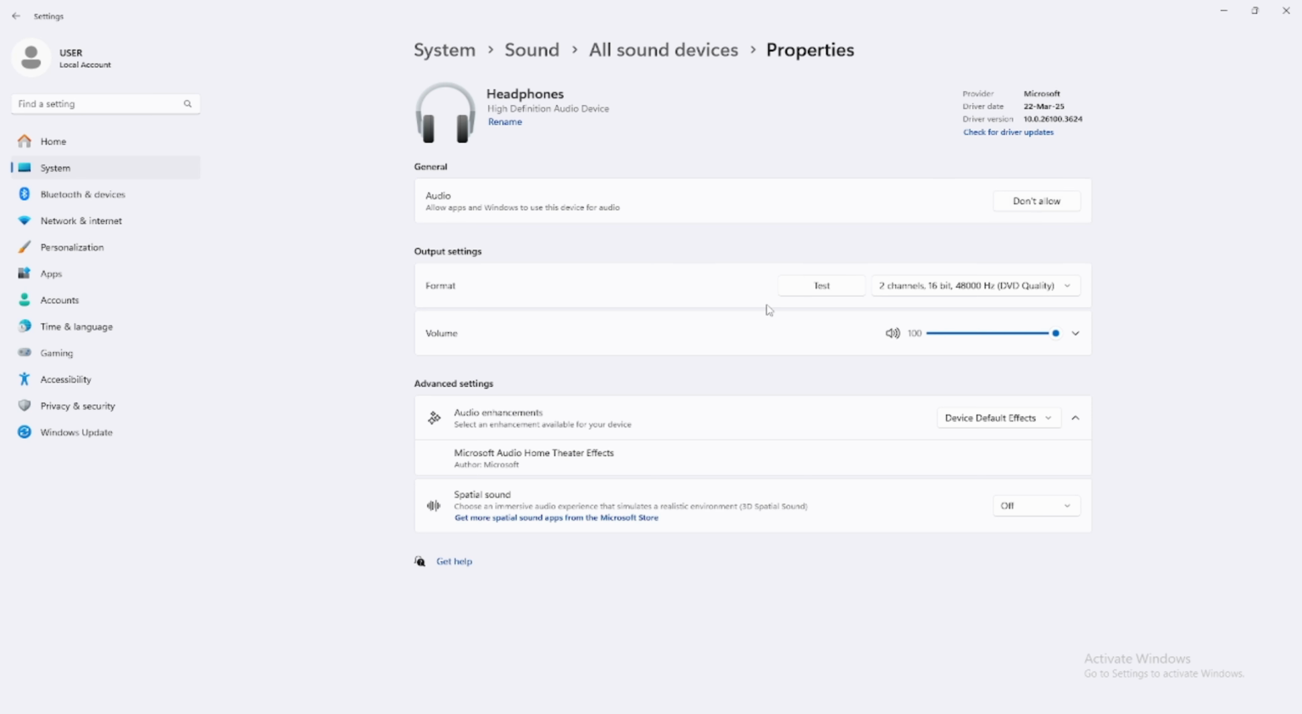So next we should mainly focus on the volume, because if this volume is 0, you cannot hear anything from your headphone. Then you should put this volume to 100%. Then you can hear a clear output from your headphone. So that's the first method. Now let's move on to the second method.